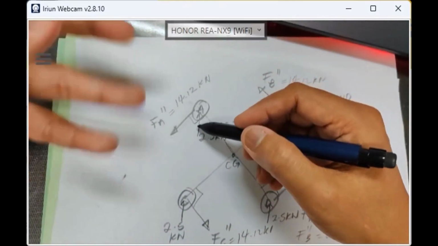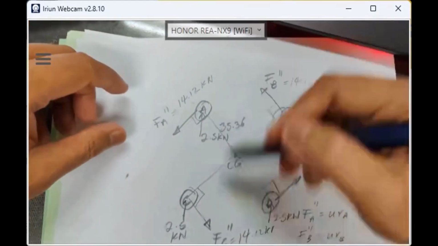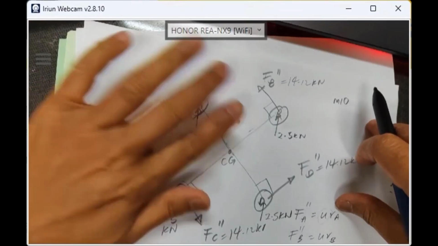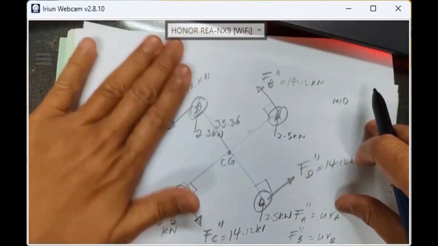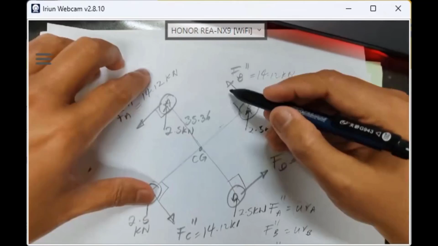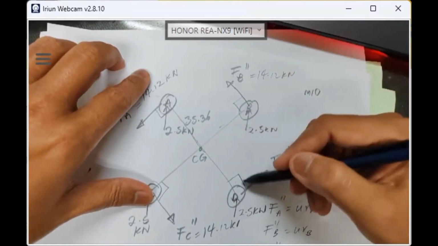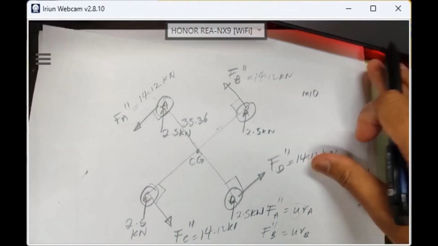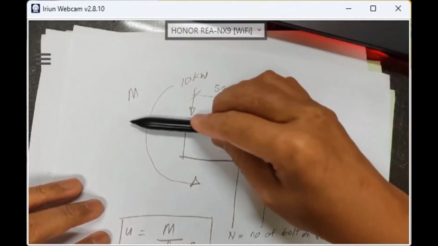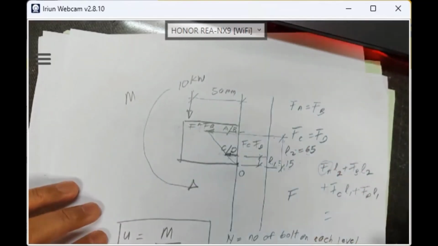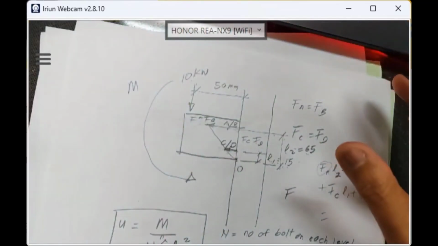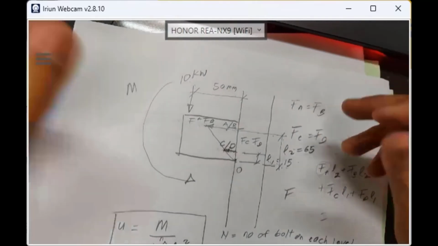For secondary shear and primary shear due to direct shear and torsion, bolt A has a short vector. We don't focus on bolt A because bolt B has a longer vector due to direct shear and secondary shear. Plus, due to bending to pull out, bolt B also has the greater tensile load. So bolt B is the worst case, and we need to focus only on bolt B. Bolt B represents bolts A, C and D because bolt B is critical.